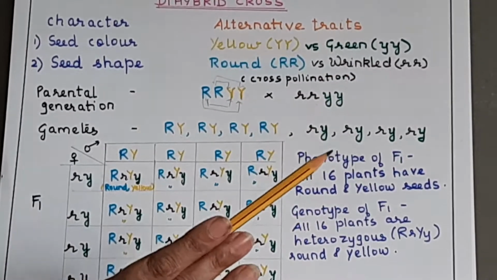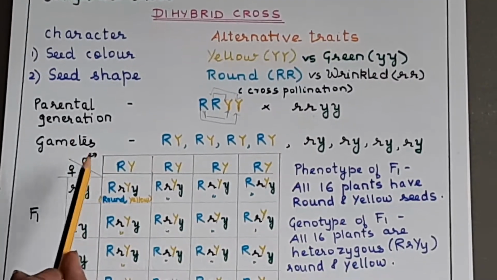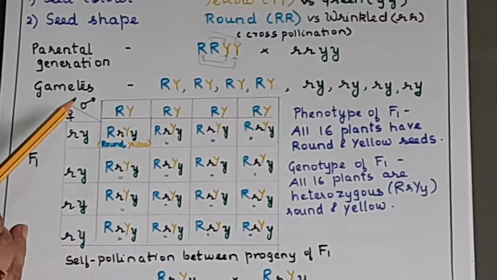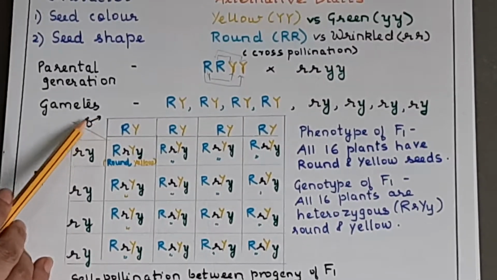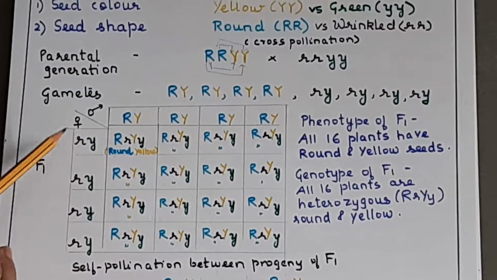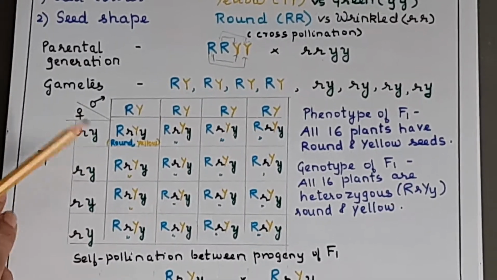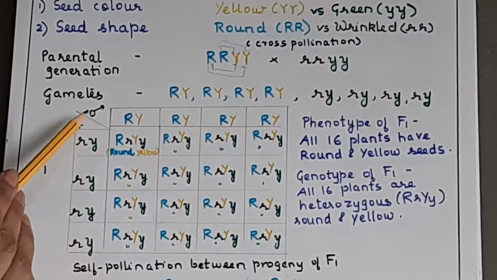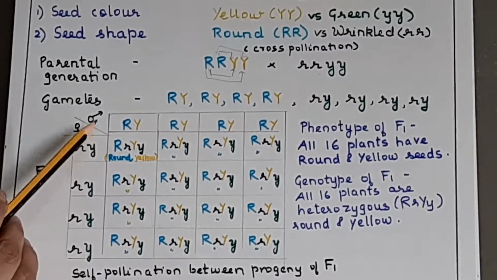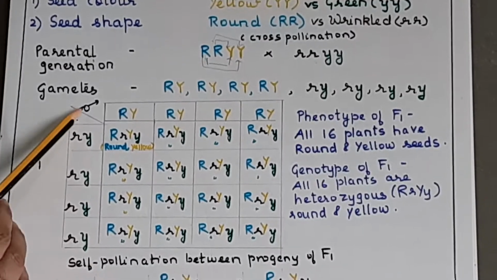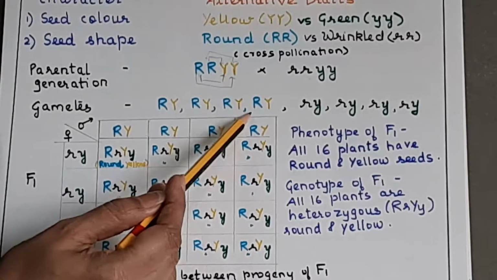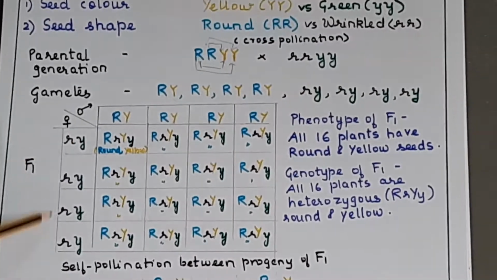Okay, clear? Now one set of gametes you are going to write this side and the other set of gametes here. Now this what I have shown is the symbol. This is a symbol for male and this is a symbol for female. Now here in this dihybrid and monohybrid ratio, it doesn't make any difference if you write or you don't write the symbols. But when we are discussing sex linked inheritance, that time you have to write the symbols. Okay, so one set of gametes, these we have written here, and the other set here.